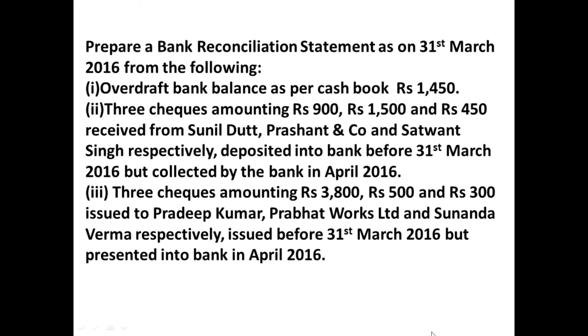Second point, three checks amounting to 900 rupees, 1500 rupees and 450 rupees, received from Sunil Dutt, Prashant and Company and Satwant Singh respectively, deposited into bank before 31st March 2016 but collected by the bank in April 2016. Third, three checks amounting to 3,800, 500 and 300 issued to Pradeep Kumar, Prabhat Works Limited and Sunanda Verma respectively, issued before 31st March 2016 but presented into bank in April 2016.